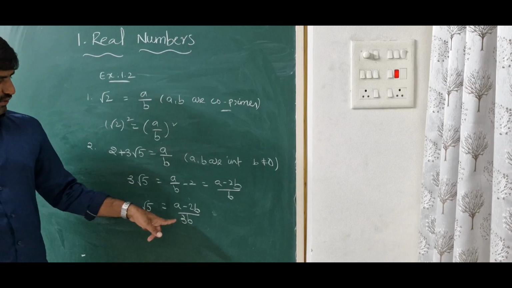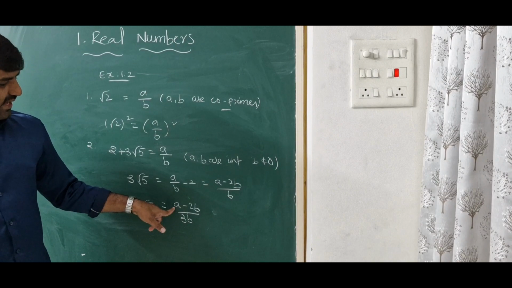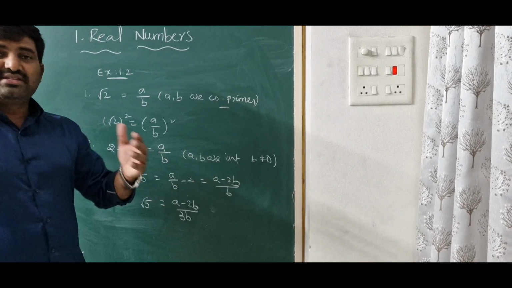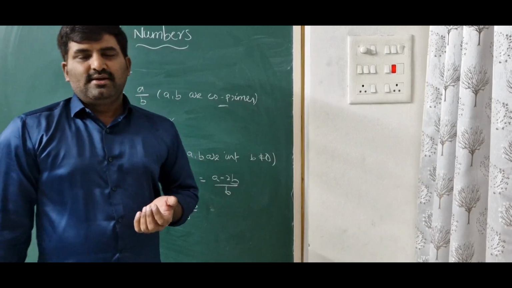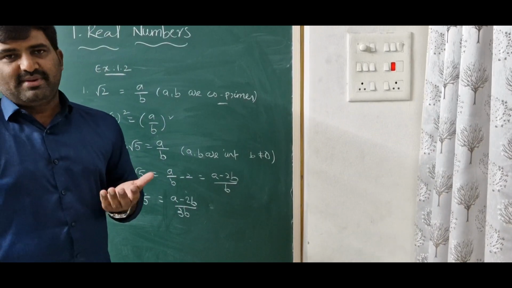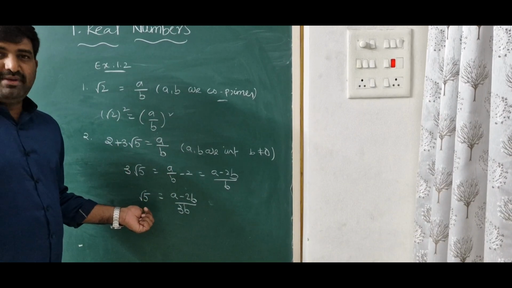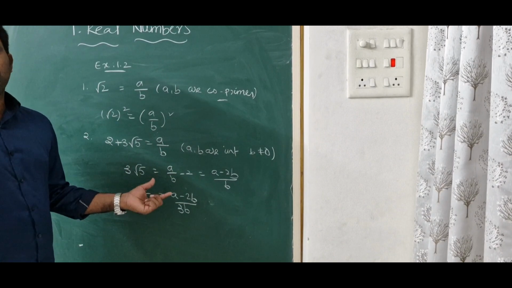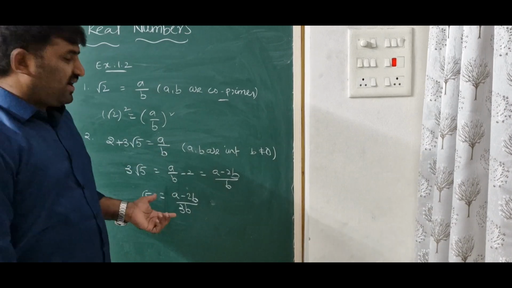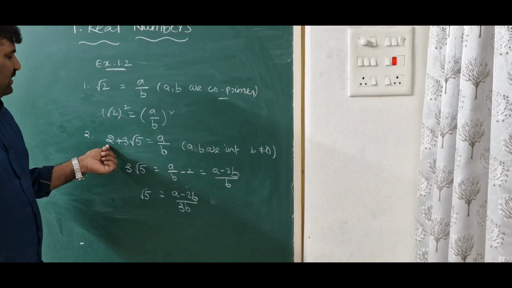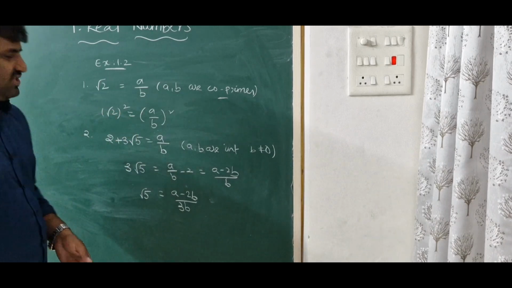3b you will get. So here you will take a minus 2 and 3b, which are integers. So we are writing that root 5 is in the form of p by q. We know that root 5 is not a rational number, it's an irrational number, right? But here you are getting root 5 in the form of p by q. So with this reason we can say the contradiction, root 5 is not a rational number, it is an irrational number. If root 5 is an irrational number, then 2 plus 3 root 5 is also an irrational number.